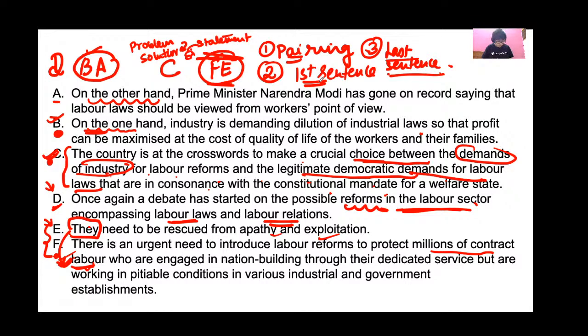On the other hand, can it be used twice, one after another? Which means you say on the one hand, then on the other hand, then again on the other hand. No. One on the one hand and then on the other hand. Many a time you will find on the one hand and then you will not find on the other hand. Instead of on the other hand, you might find some other word. Then you have to understand the context and then make the pair. Okay.